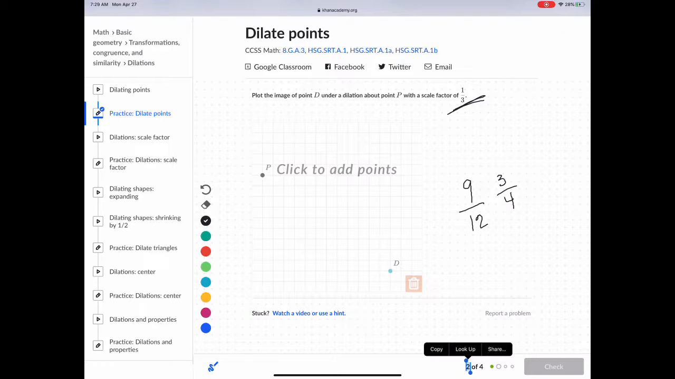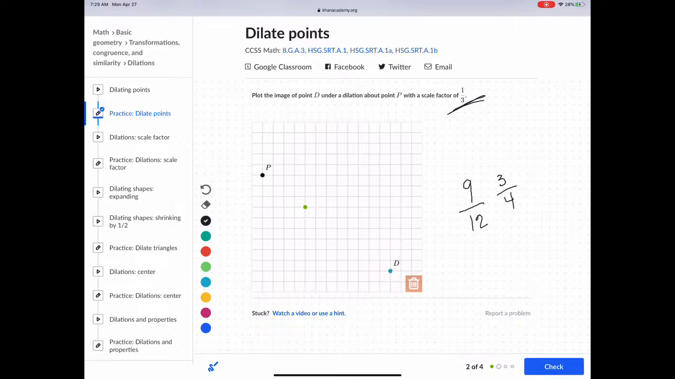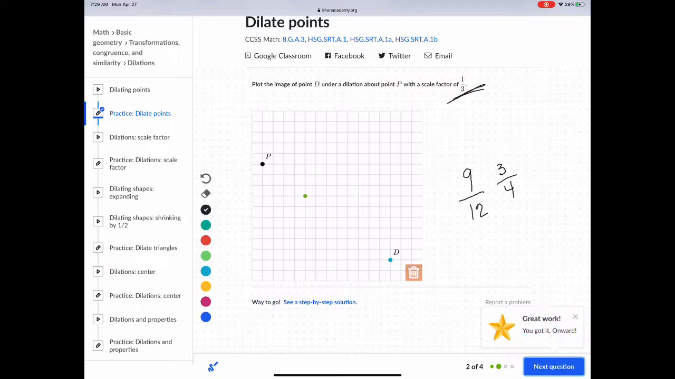So that means I'm going to go from point P down 3 and over 4, and there is going to be my point of dilation of 1/3. So this should be 1/3. And I'm going to check that, and there you go.